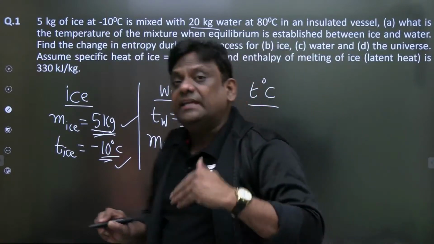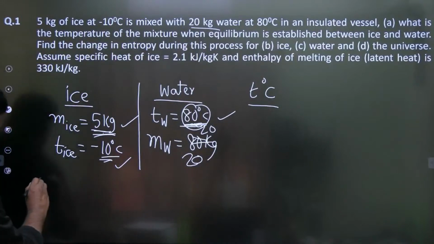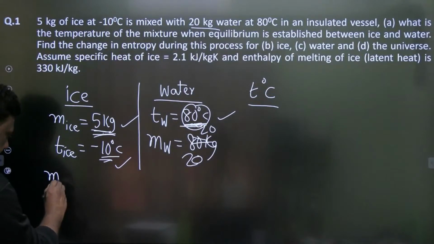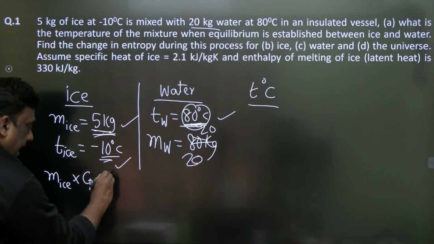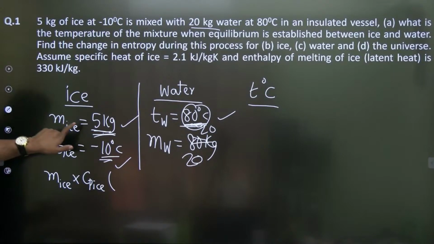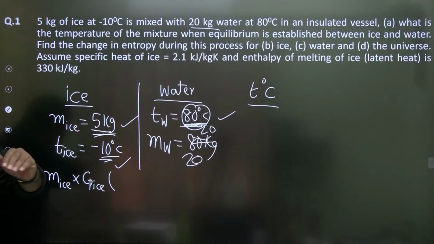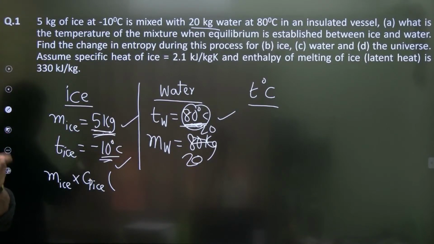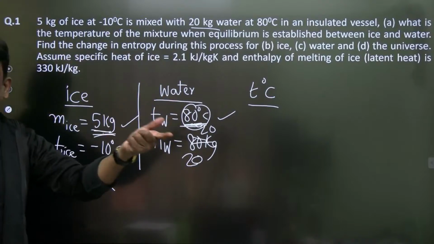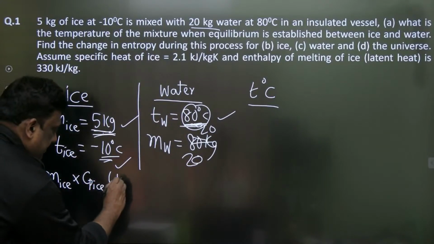So let me write heat gained by ice. Look carefully. Mass of ice into specific heat of ice and delta T. First it is at minus 10, so it should be converted from minus 10 to 0 degrees centigrade. So what is the difference? 0 minus of minus 10, it is 10. So directly I am writing this as 10.